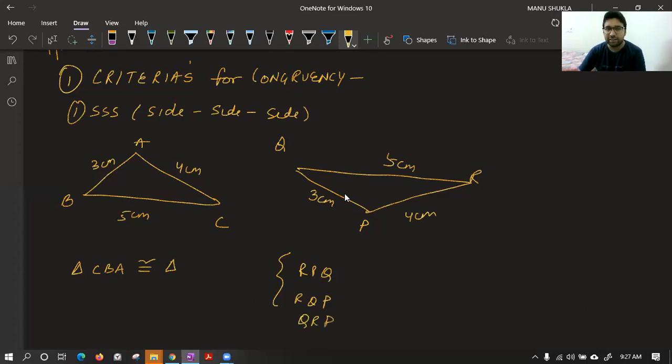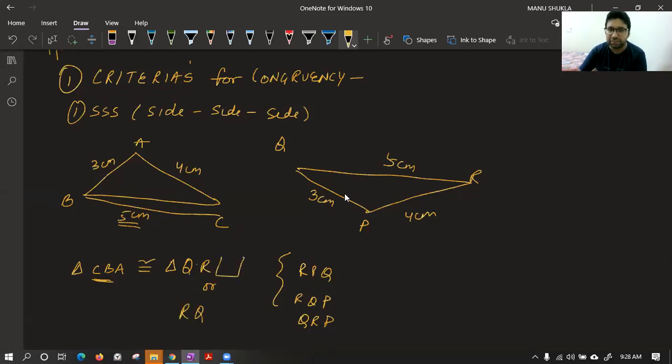Okay, now let us check how to name. Again, please be very careful, please see. We have CB. What is CB? CB is this side of 5 centimeter. Which side is corresponding to CB? It is QR. So we can say QR or RQ. Both are correct. So these are two possibilities.